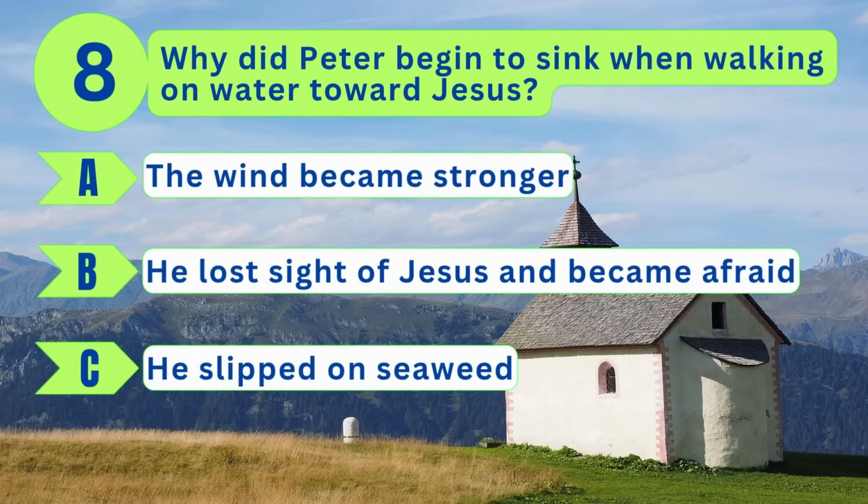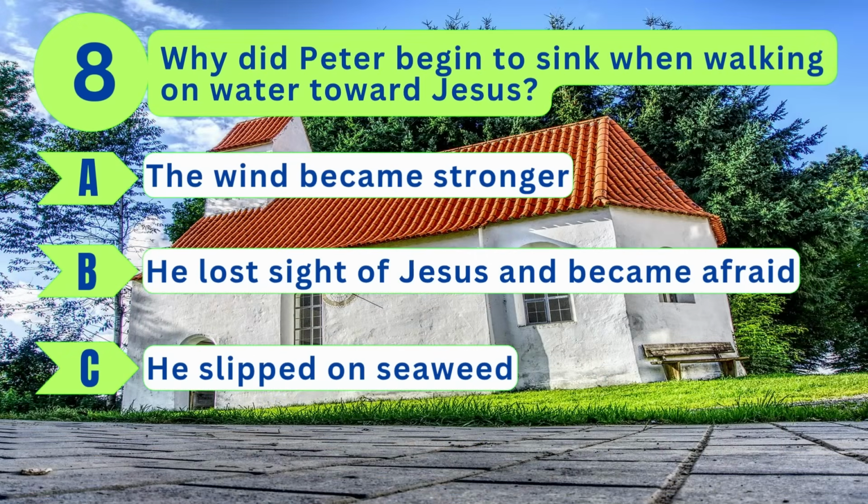Question 8. Why did Peter begin to sink when walking on water towards Jesus? A. The wind became stronger. B. He lost sight of Jesus and became afraid. Or C. He slipped on seaweed.